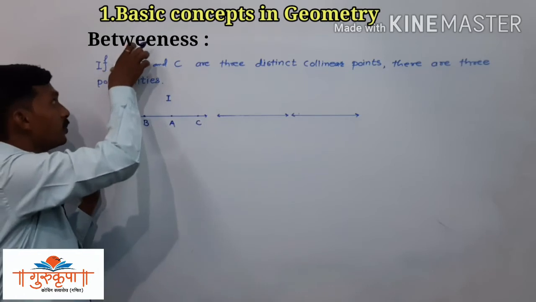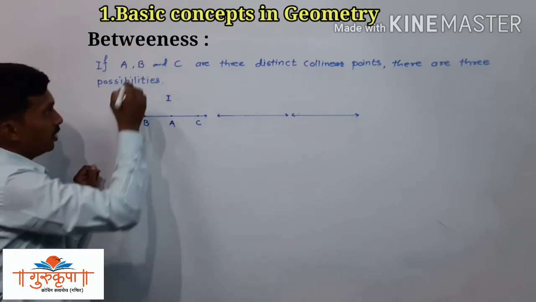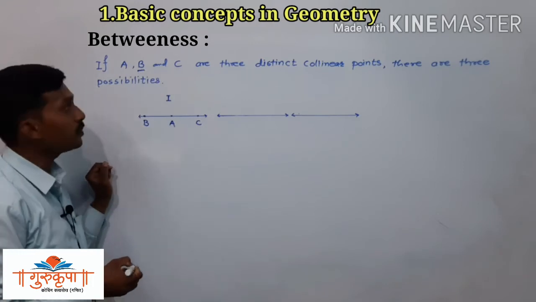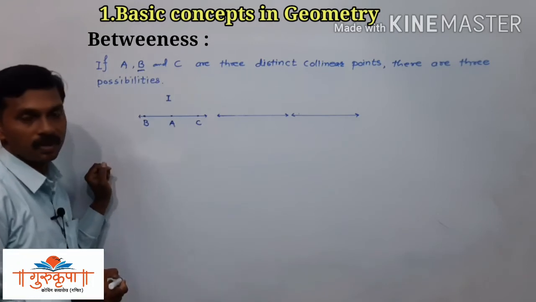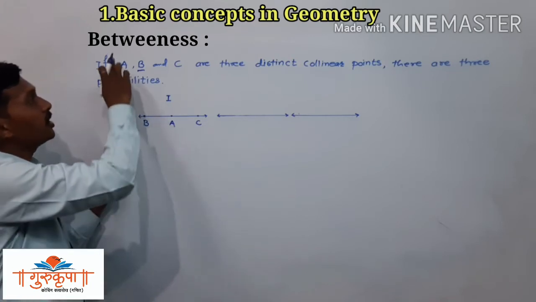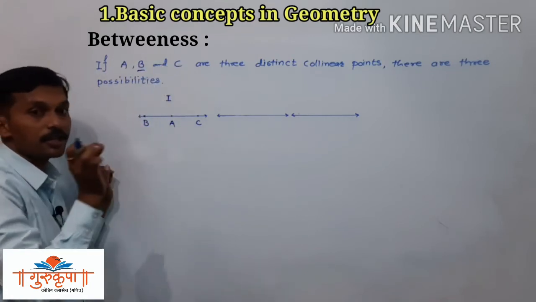Now the second possibility is maybe point B lies between A and C. It means that A and C are the extreme points.